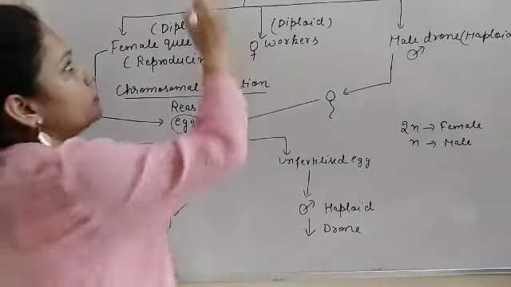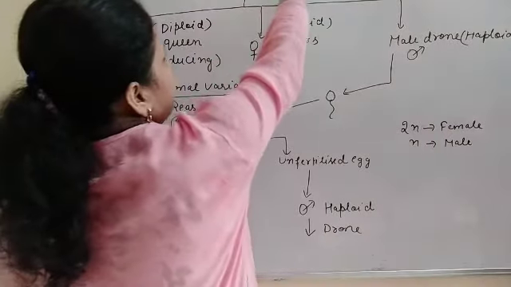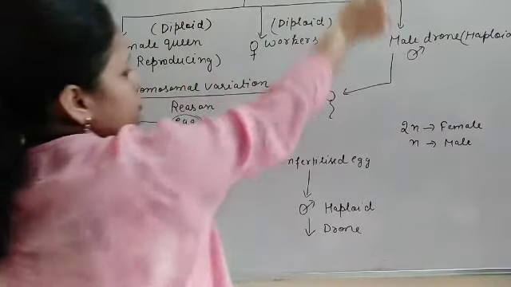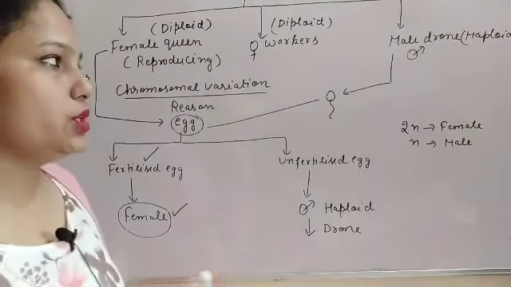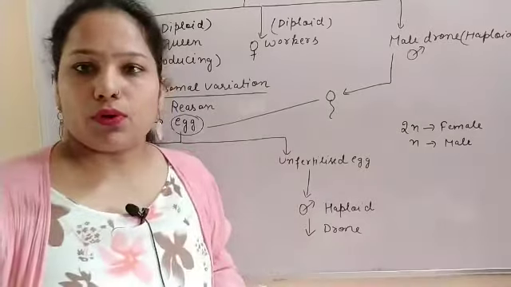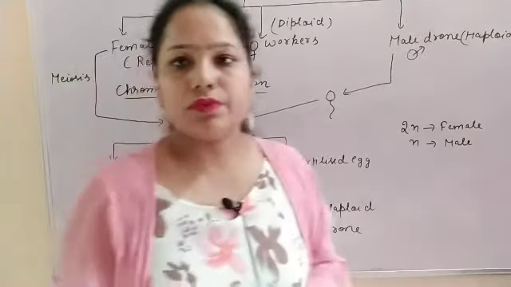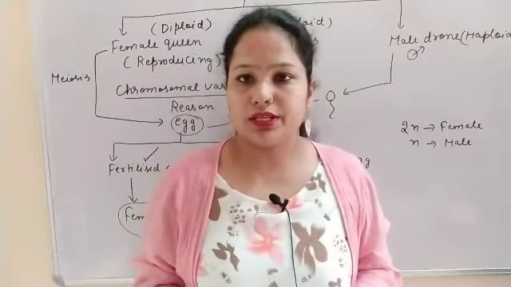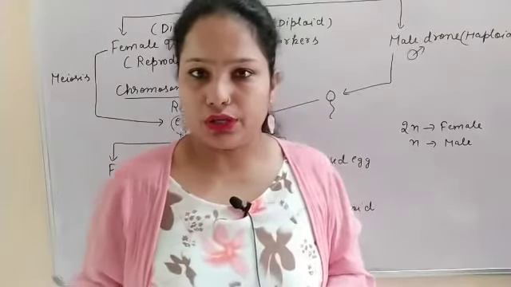So here, because haploid members and diploid members are there, this type of sex determination is known as the haploid diploid mechanism of sex determination, or we can say arrhenotoky.